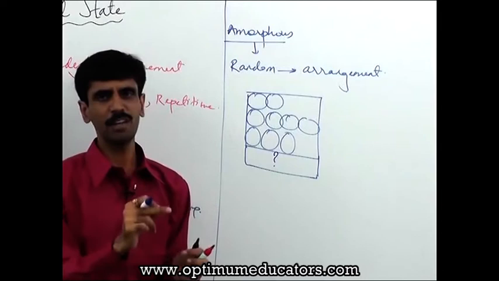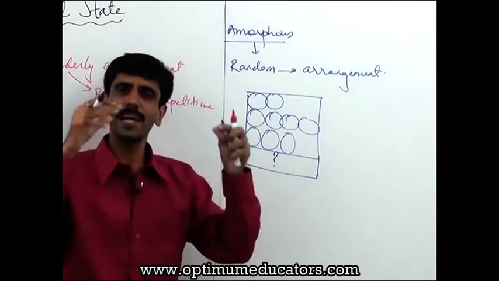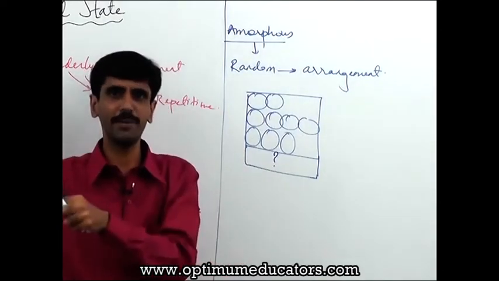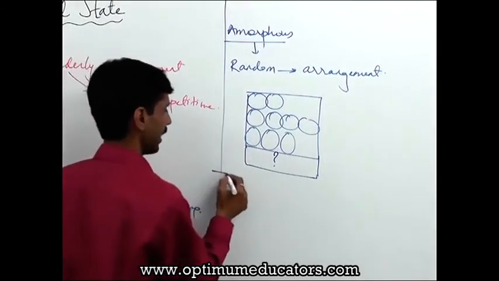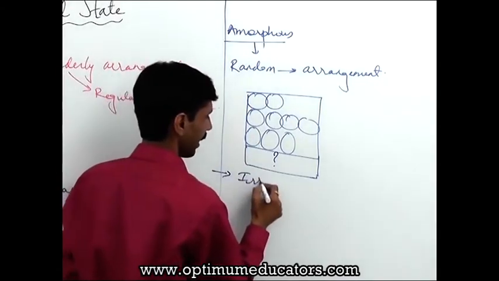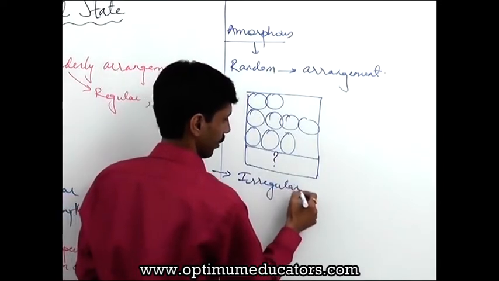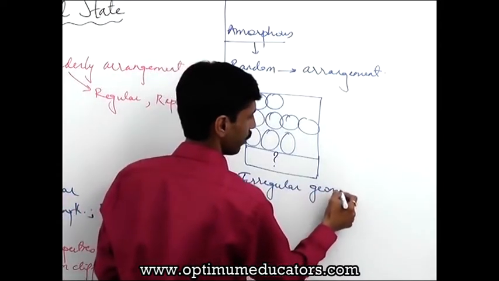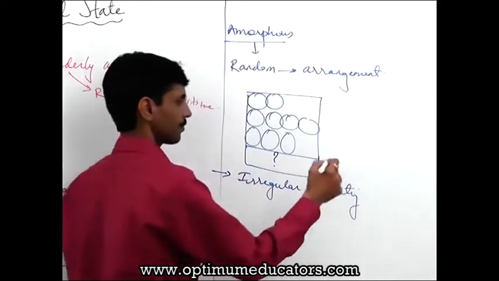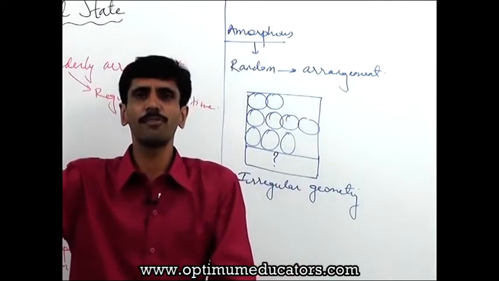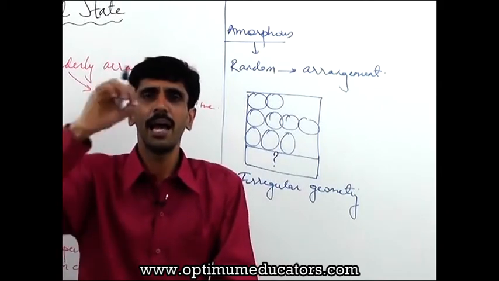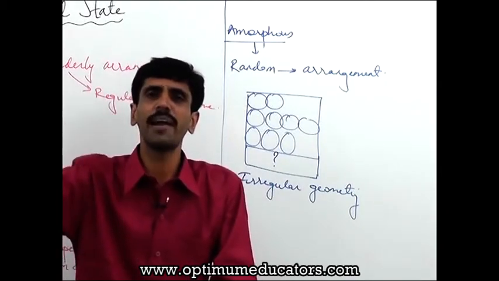Now it's very obvious, as I said, that the type of arrangement is related to the geometry. So when we talk about amorphous solids, we say that they have an irregular geometry. Now many times, my dear friends, please be very clear, we shouldn't say that crystalline solids are those which have geometry and amorphous substances are those which do not have a geometry.